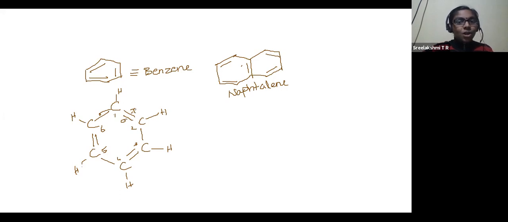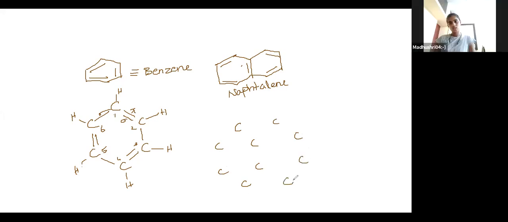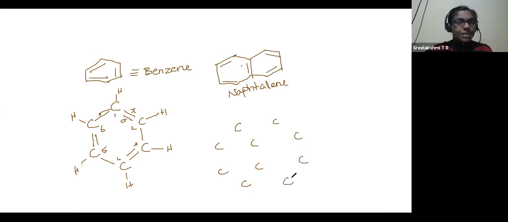Now how about naphthalene? Naphthalene: 1, 2, 3, 4, 5, 6, 7, 8, 9, 10. Only 10 carbon atoms. Don't expect it to be 12. It is actually fused